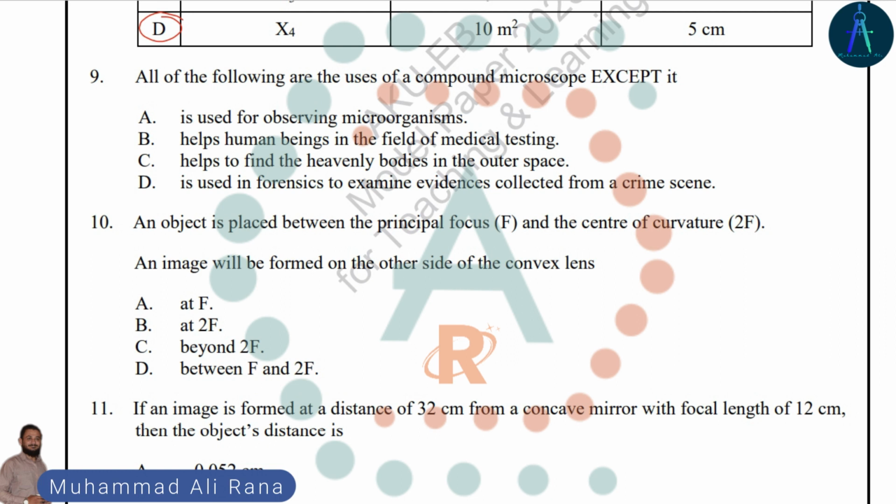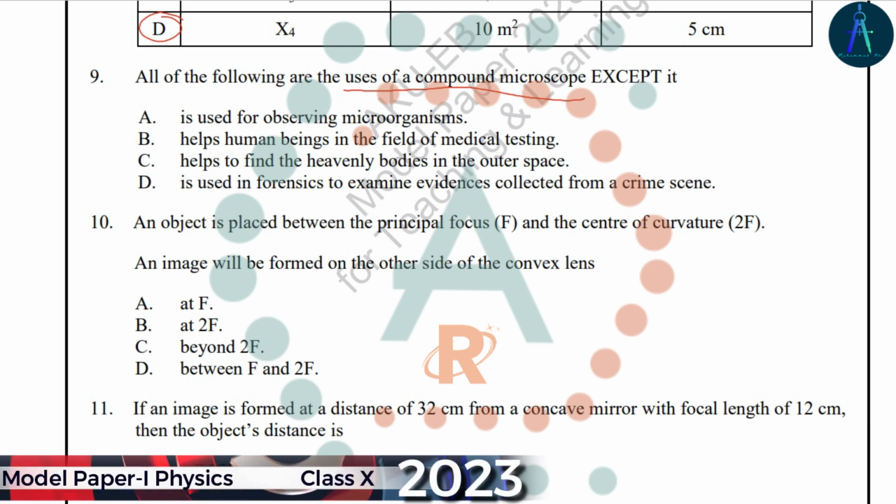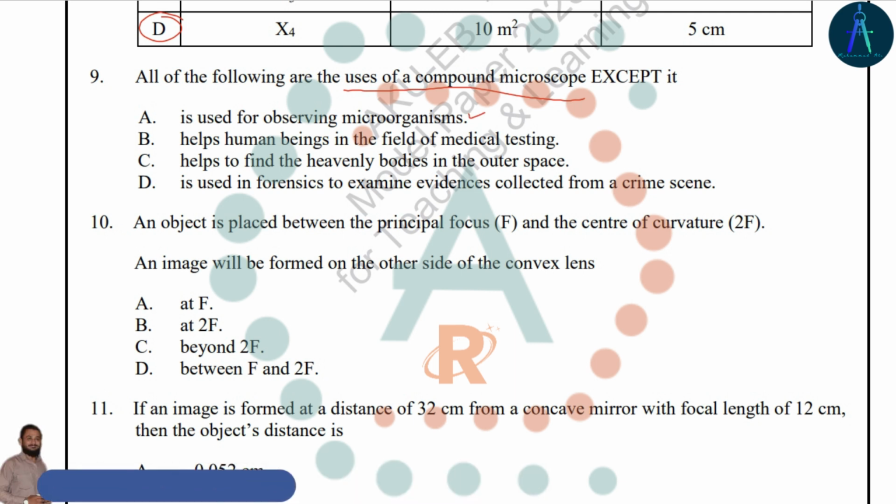All of the following are uses of a compound microscope, except: it is used for observing microorganisms, that is right. It helps human beings in the field of medical testing, that is also right.